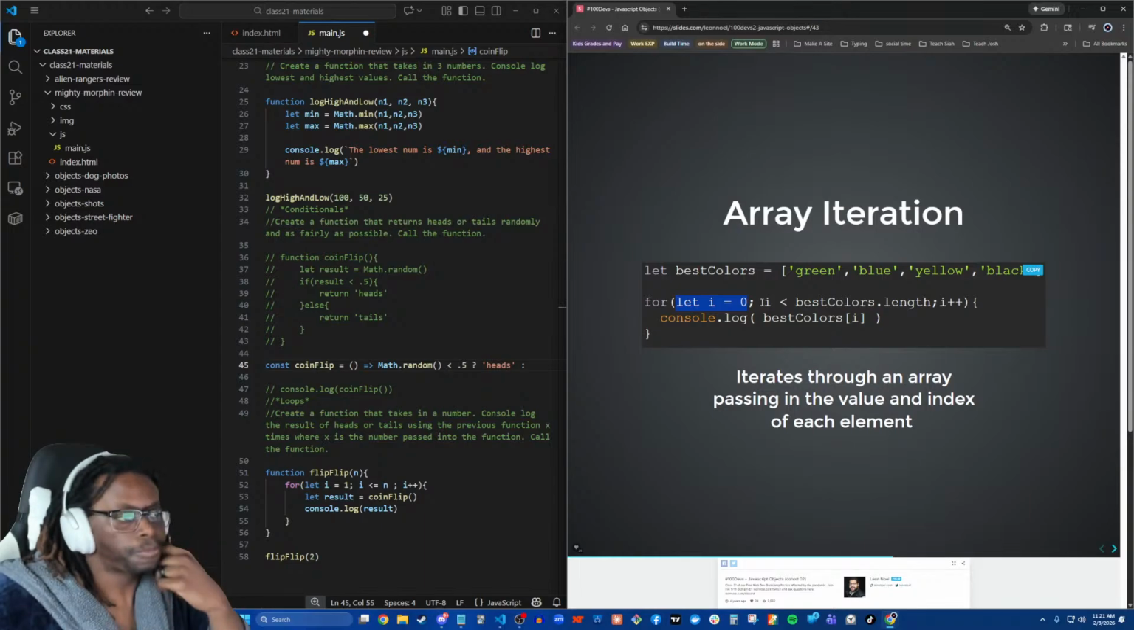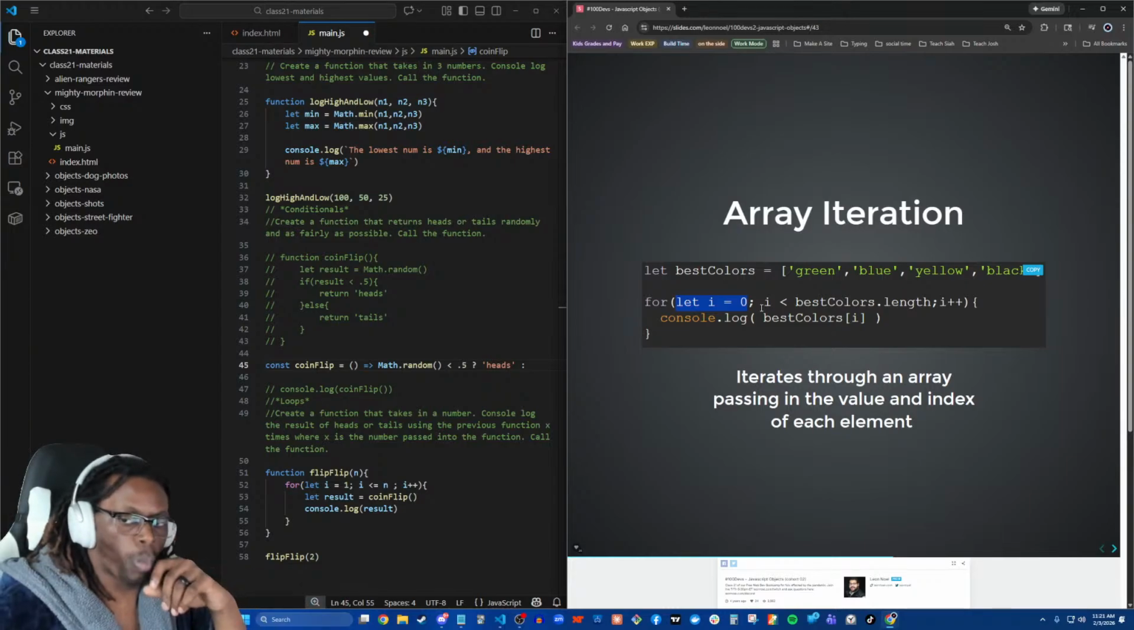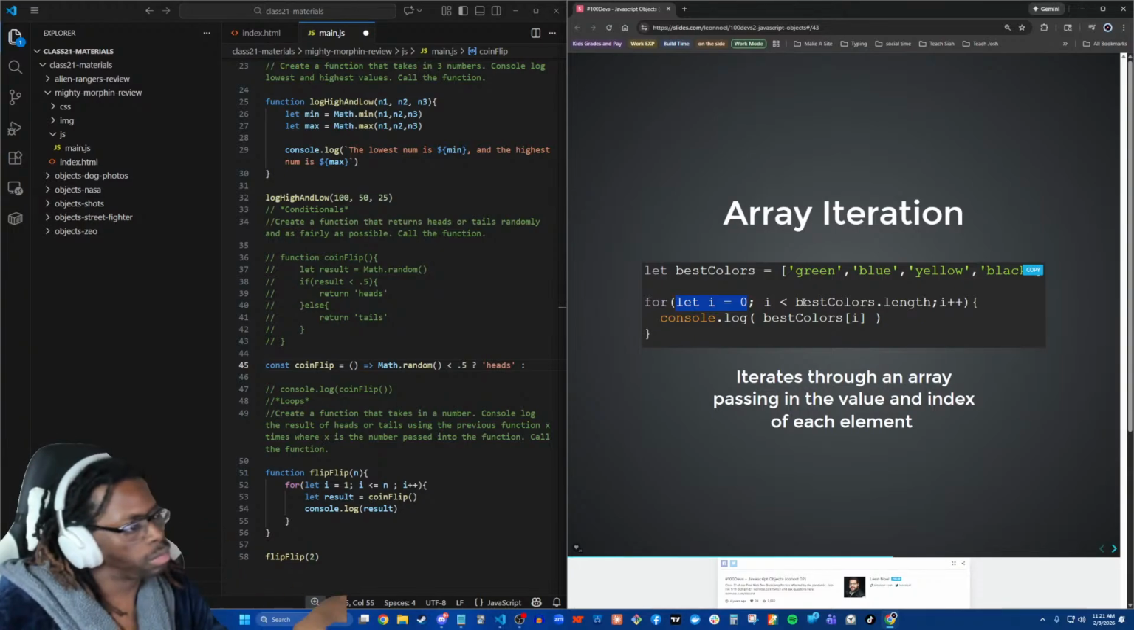Ooh, that's such a good question. Muhammad asked a super good question. Why does length not have parentheses at the end? Oh, hold on. That's such a beautiful question. We're going to get there today. I will answer that question by the end of today. What a good question. All right, we start our count at 0.